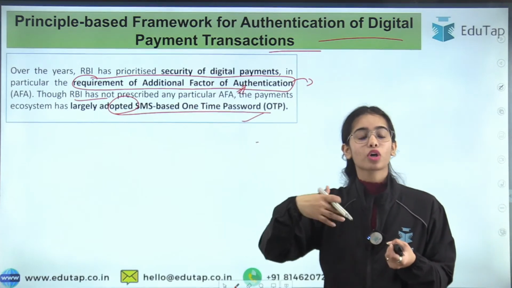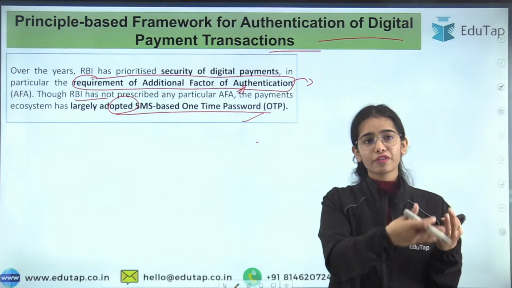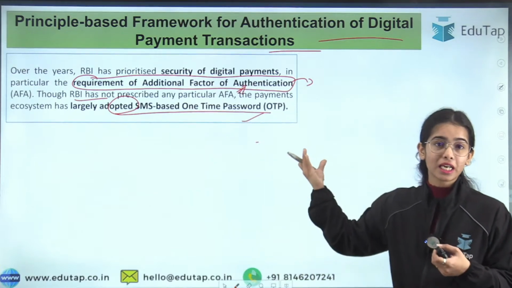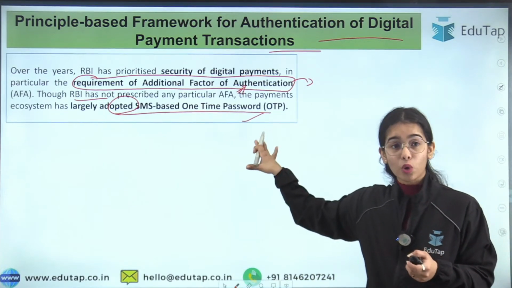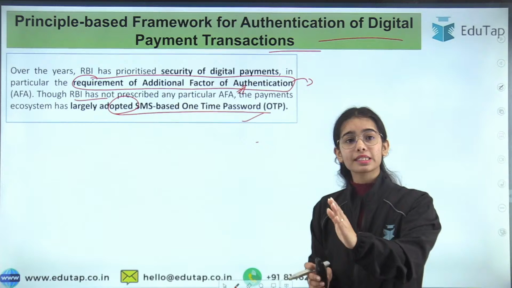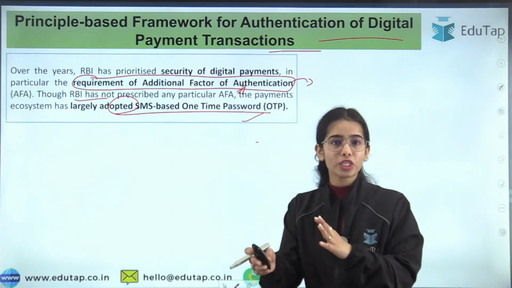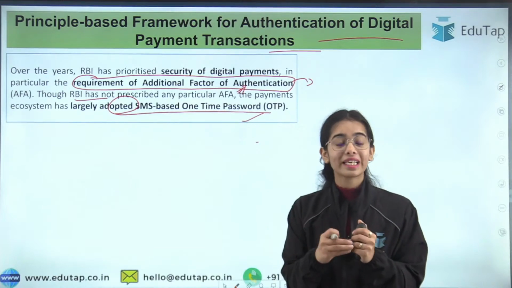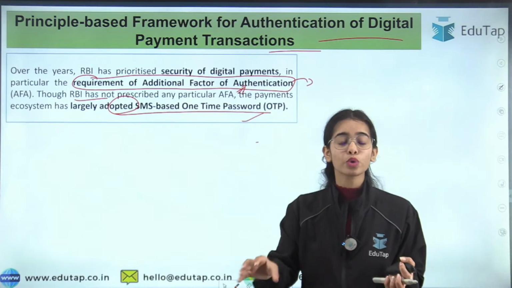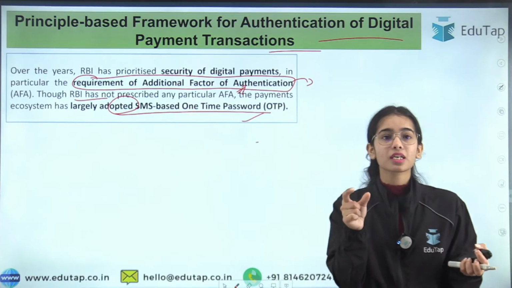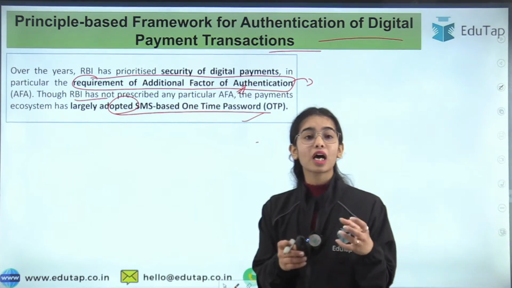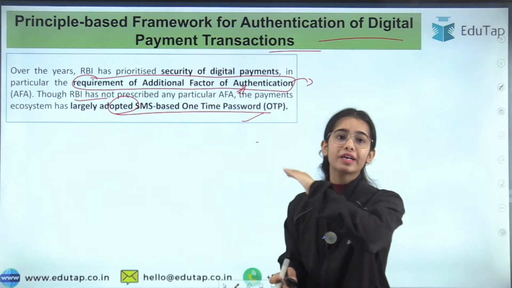Even the IND Money or the Grow app or any of the different apps in the financial markets, the stockbrokers, they also use the SMS based one-time password. So this has been used quite a lot, and when a system becomes very common, it also becomes very easy to find the loopholes. The SIM swap kind of thing is going on, or phone cloning can happen, where they send a link, you open it and your whole phone gets cloned. So whatever SMS is coming to you will get cloned and be shown to some other person also. So you can understand how easy it has become to find the loopholes in the one-time password also.